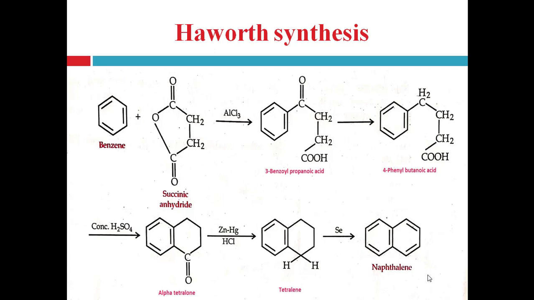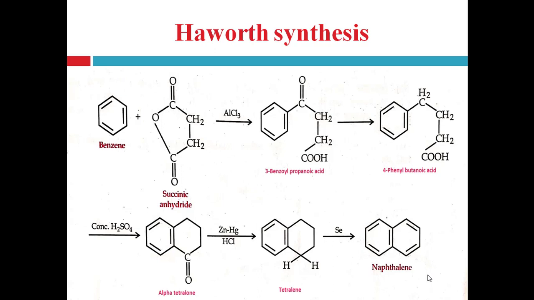So simply first of all, benzene undergoes Friedel-Crafts acylation with succinic anhydride in presence of aluminum chloride and forms 3-benzoyl propanoic acid, right? This 3-benzoyl propanoic acid undergoes Clemmensen reduction, and the carbonyl group is reduced to the methylene group and forms 4-phenyl butanoic acid. 4-phenyl butanoic acid is heated with concentrated sulfuric acid, right? That's why it undergoes cyclization and loses a water molecule and forms the cyclic product alpha tetralone.